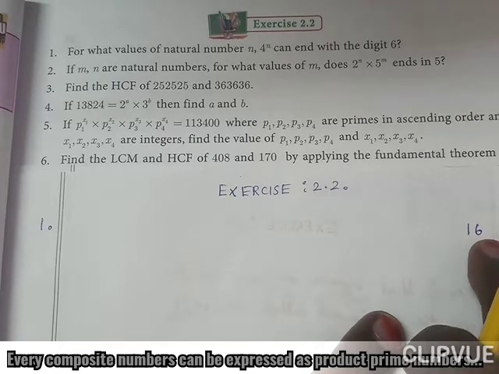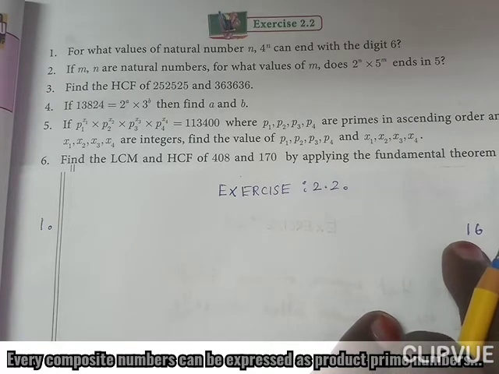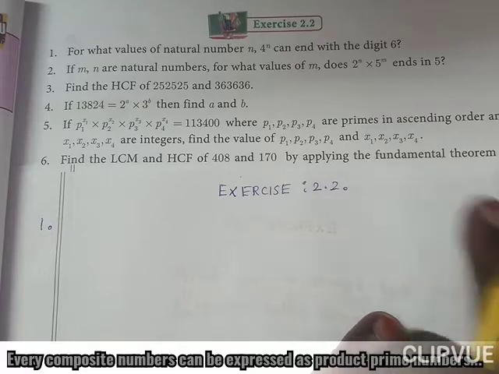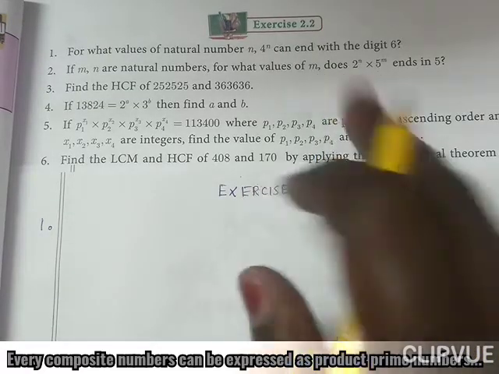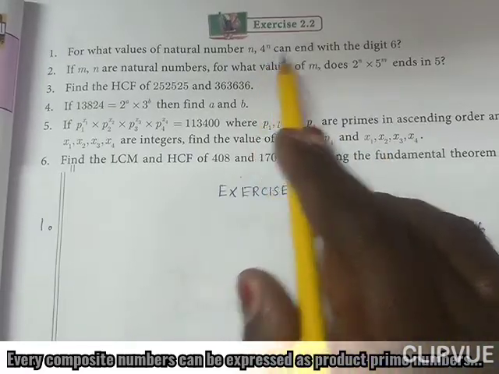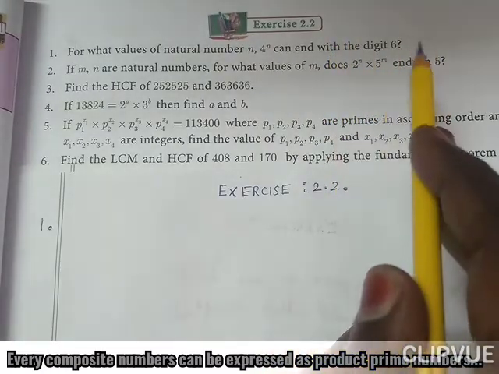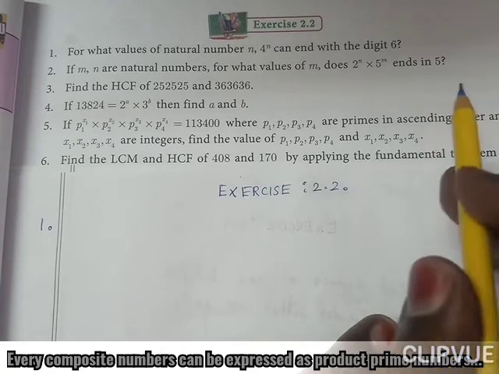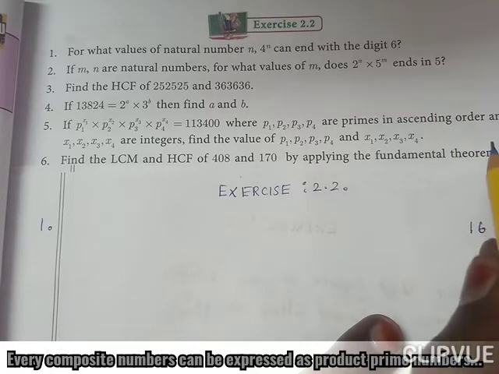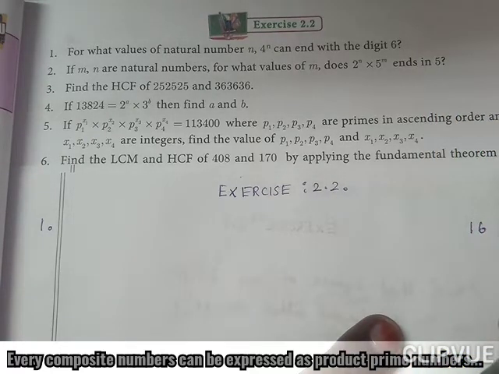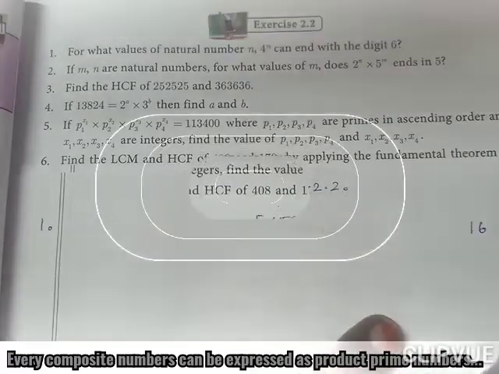This 6 is the unit place and this 1 is the 10th place. So they ask to find for which values of n, 4 power n ends with the digit 6.